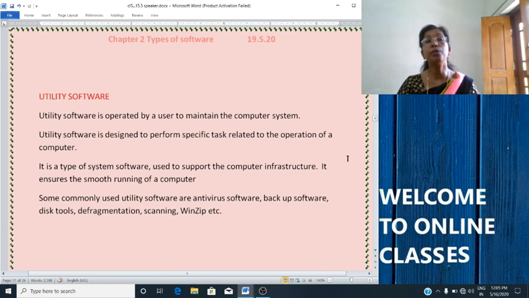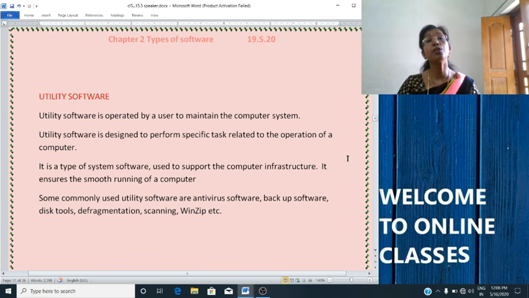Utility software performs specific tasks, usually related to managing a computer, its devices or its programs. These programs assist in the smooth functioning of a computer system and help it to perform better.